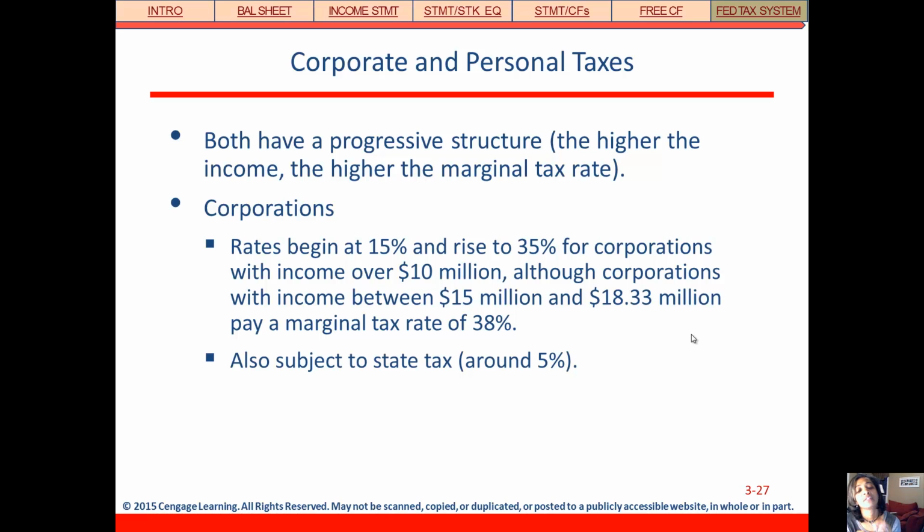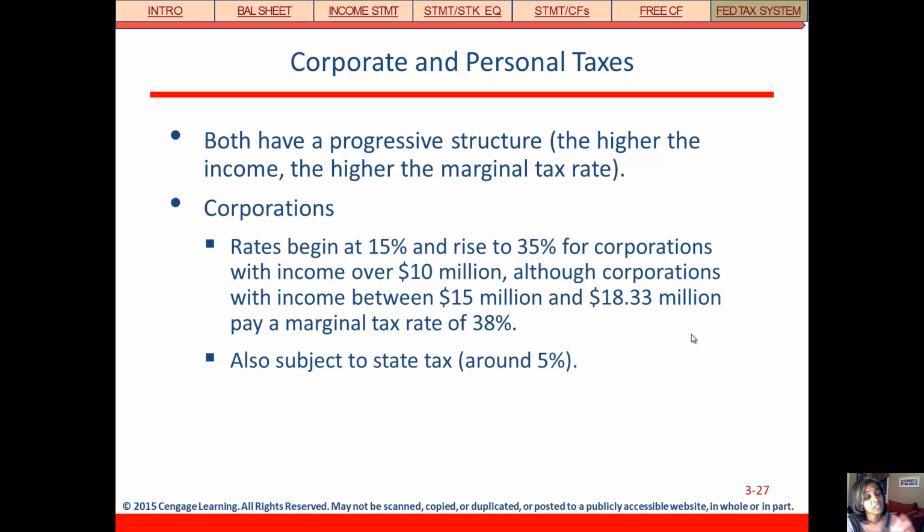And now let's talk specifically about corporate taxes for a moment. So they begin at 15%, they go up to 35% for corporations that have income over $10 million, but corporations in that $15 to $18 million range pay a marginal tax rate of 38%.